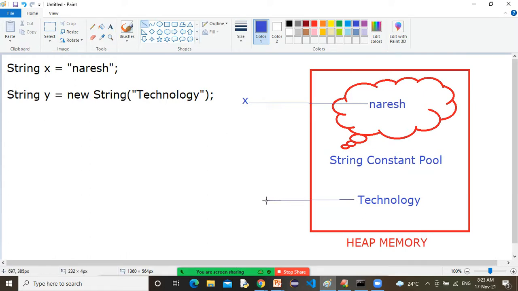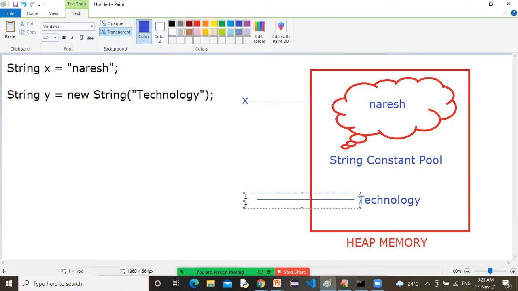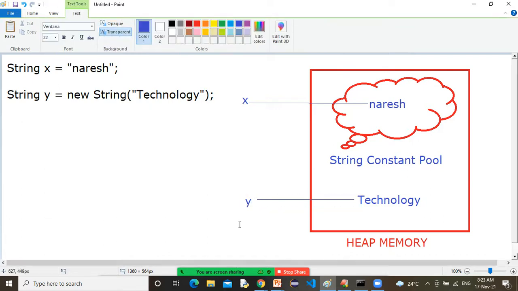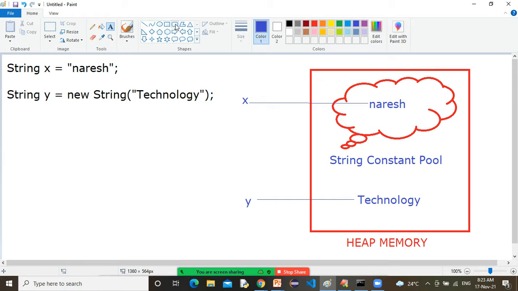And now it is referred by Y. So this is the second concept. This is X and this is Y.